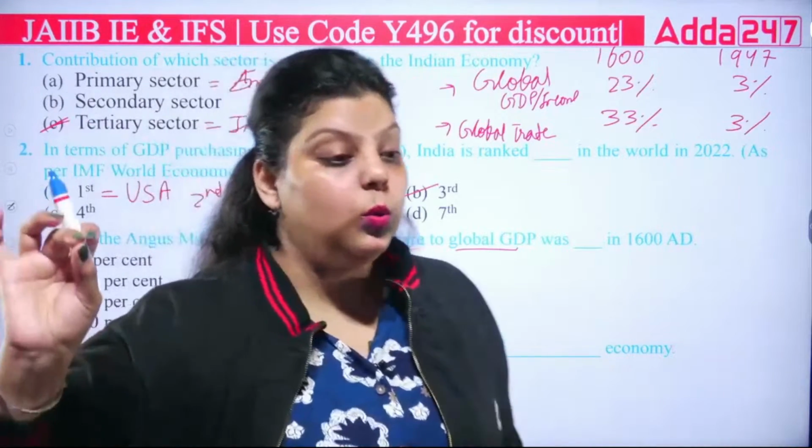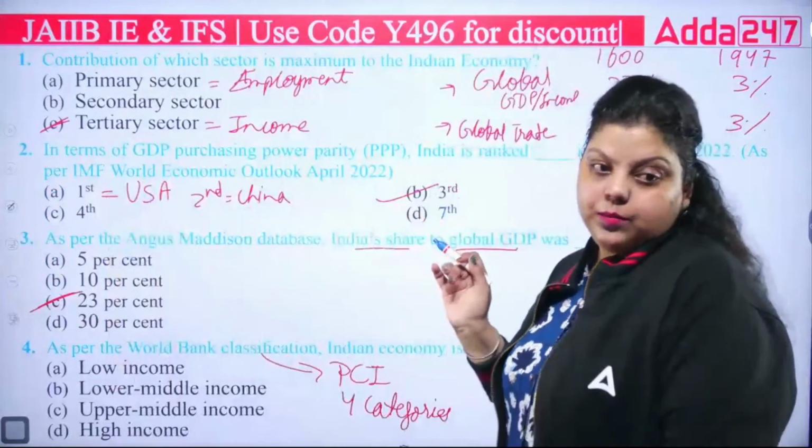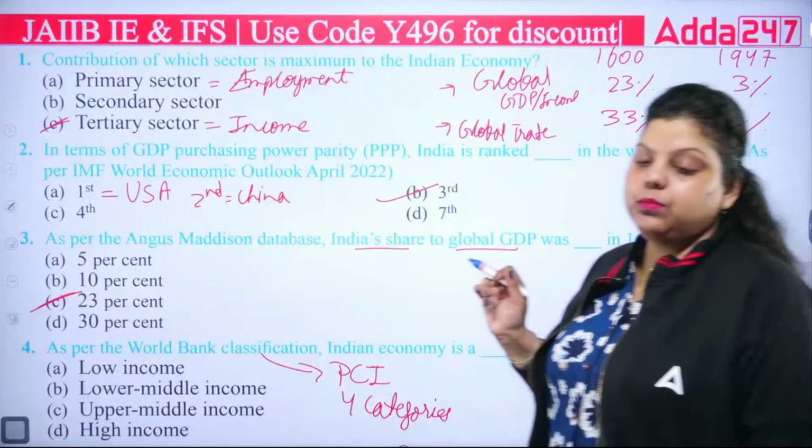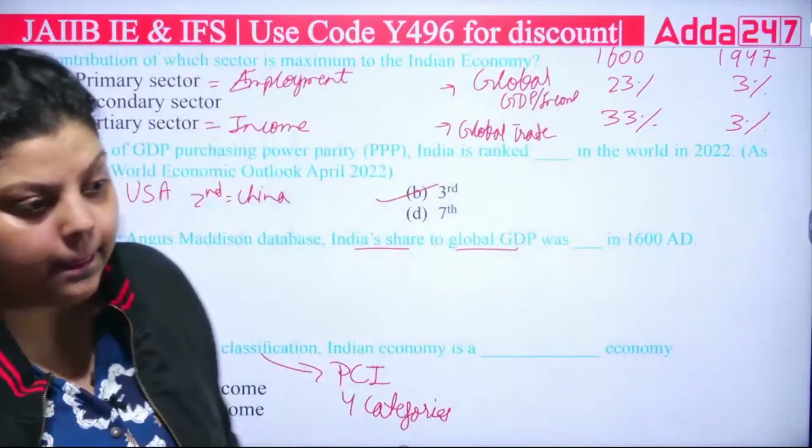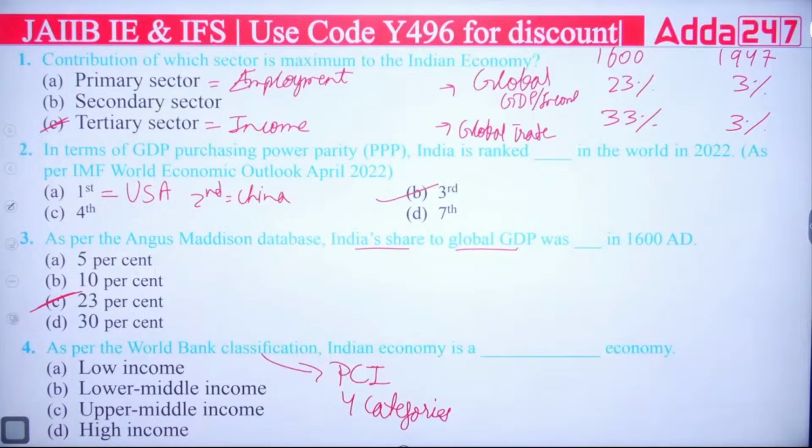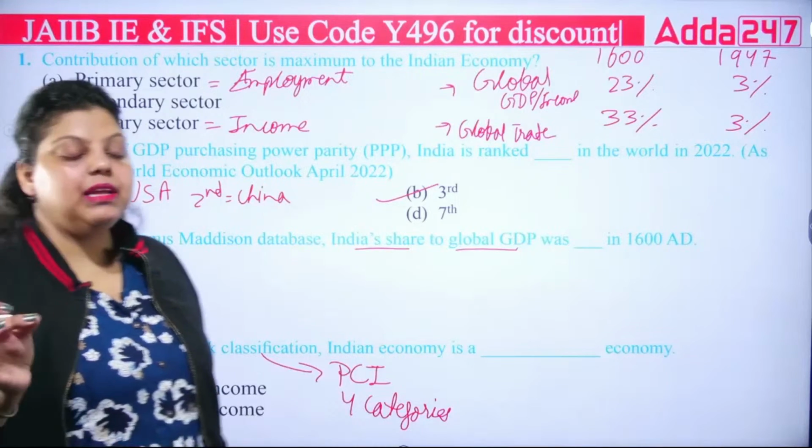Also let me know what is the per capita income of India. Okay, fourth is B, that is lower middle income. That's correct. What is the per capita income of India?